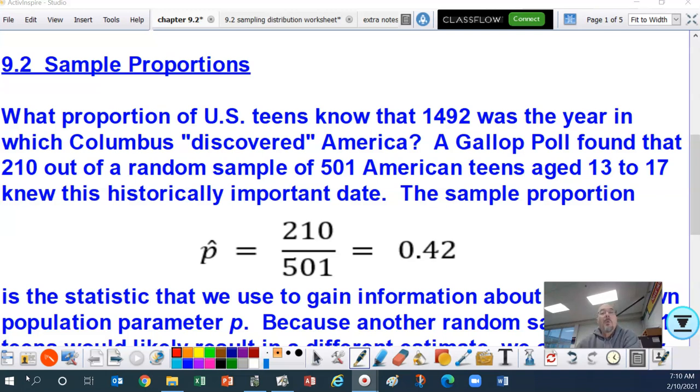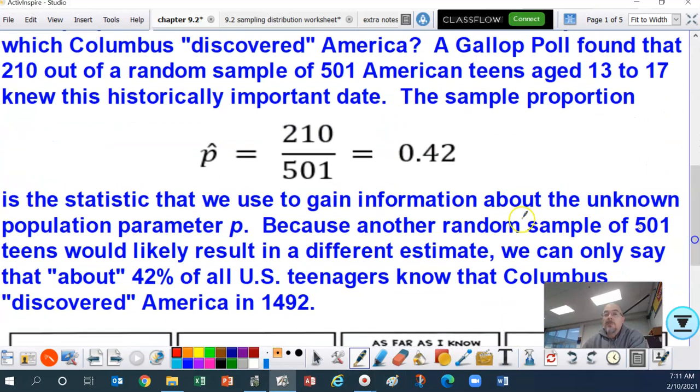Here we go. What proportion of U.S. teens know that 1492 is the year in which Columbus discovered America? A Gallup poll found that 210 out of a random sample of 501 American teens aged 13 to 17 knew this historically important date. Okay, the sample proportion looks like this. Notice that we're using P for proportion, and we got that little hat on it, P hat. So that would be 210 out of the 501, which is 0.42.